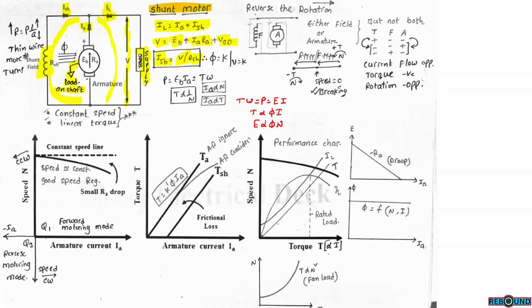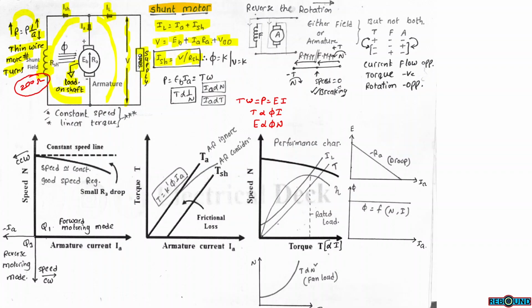Shunt field winding is thin wire with more number of turns. Thin wire means cross-sectional area is very small, so resistance will be very high. More number of turns means that is also resistance is very high. So approximate value is around 200 ohms.